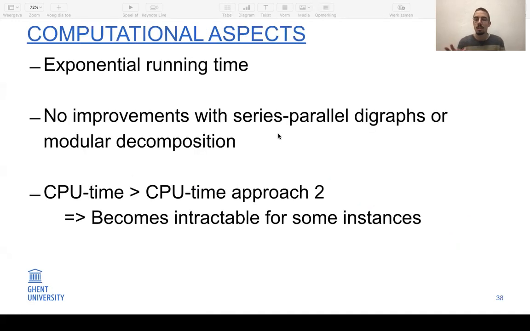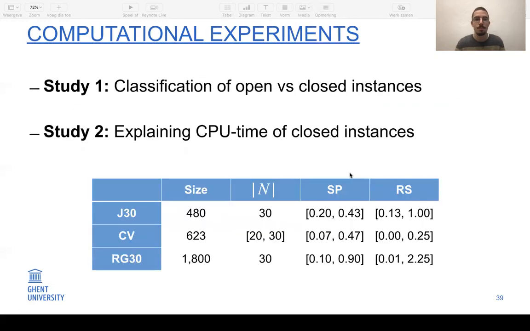I won't go into details because it's a bit more complex and it would lead too far. This method is also exponential in running time. Again, no improvements can be found with series parallel digraphs or with a modular decomposition, but also the CPU time is a lot larger than for the second approach because more information needs to be taken into account. So much that it even becomes intractable for some of the instances in our experiments.